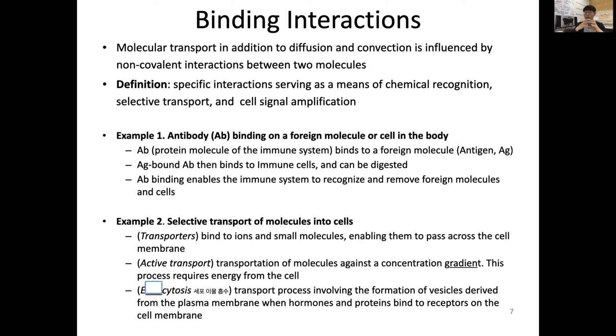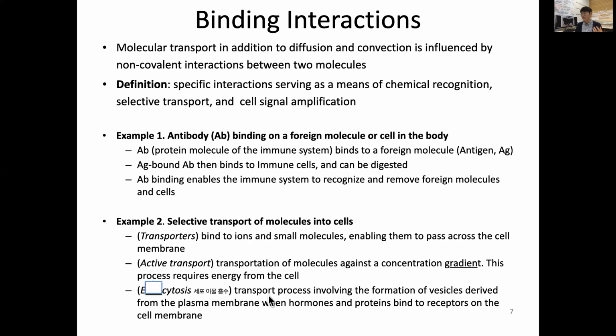A good example is keeping the potassium concentration high inside the cell and the sodium concentration high outside the cell. This process requires energy because we are working against the concentration gradient.